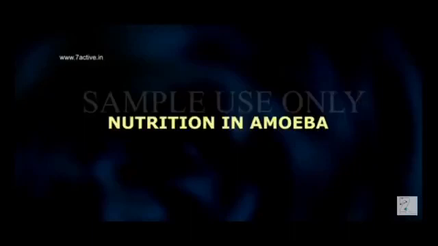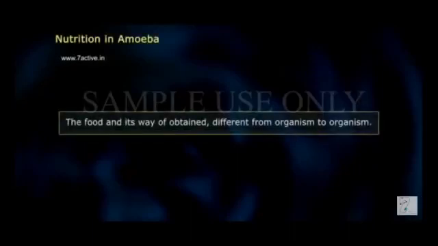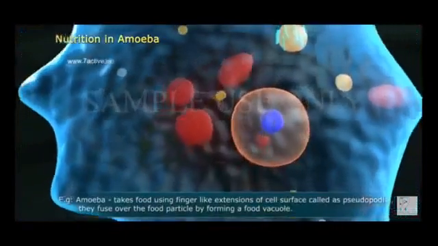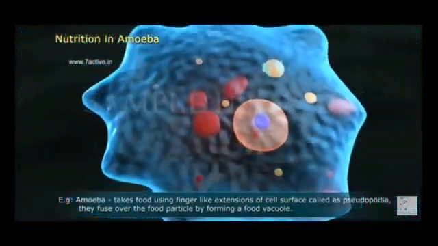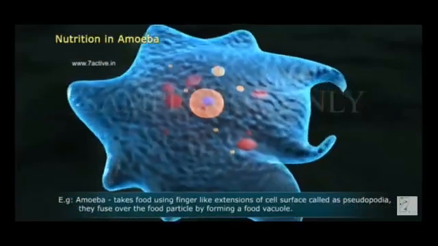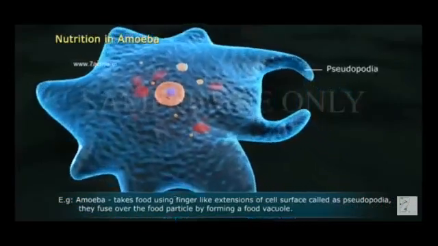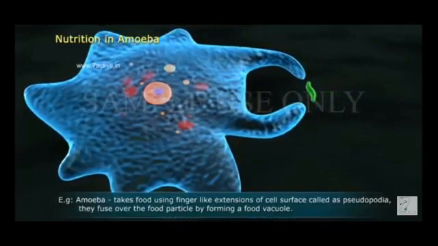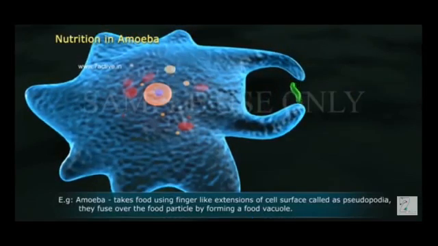In amoeba, the food and its way of obtaining it differ from organism to organism. Amoeba takes food using finger-like extensions of the cell surface called pseudopodia. They fuse over the food particle, forming a food vacuole.